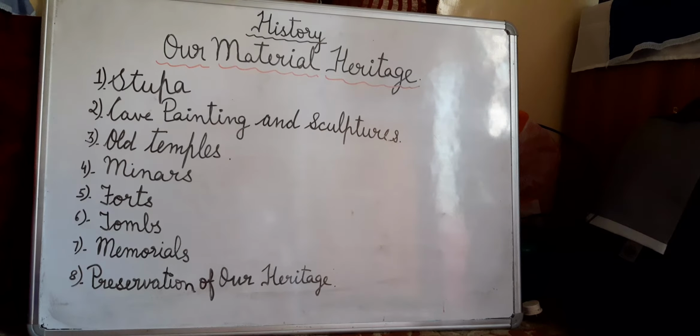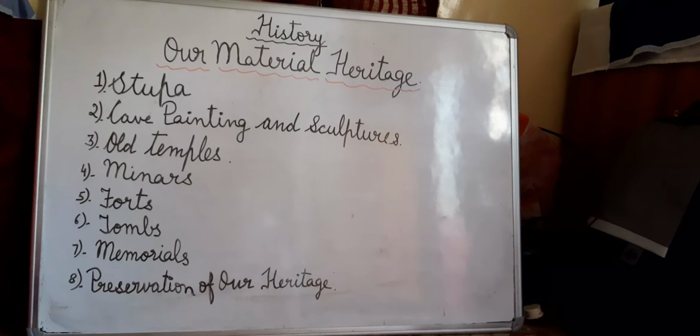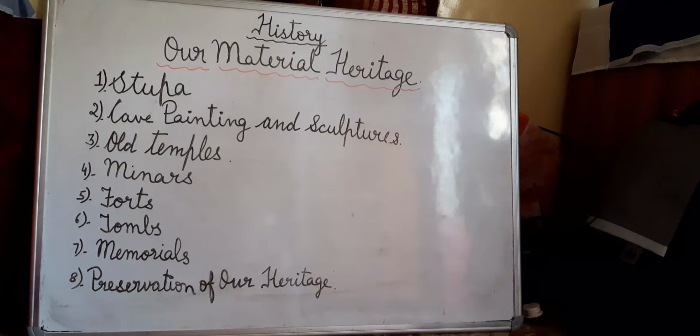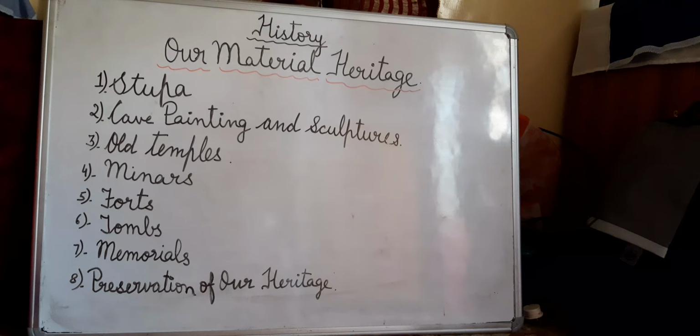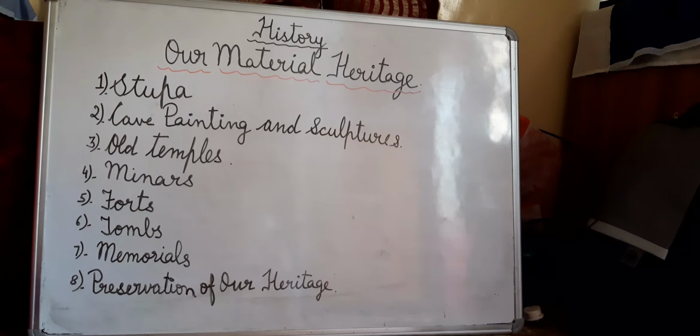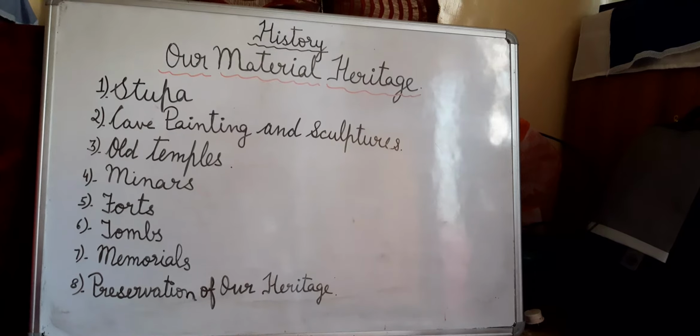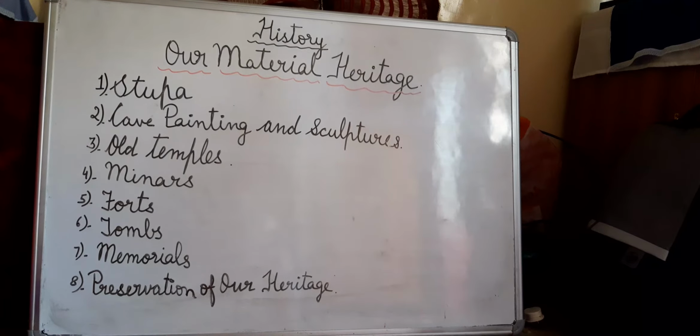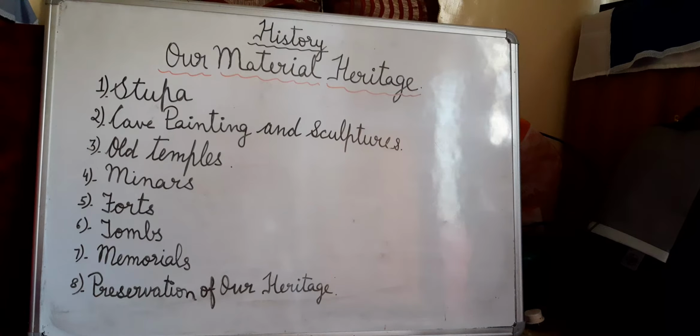So now first of all we are doing the stupa. Now what is a stupa, children? Stupas are large structures with roofs shaped in the form of a semicircle. This semicircle roof is also called a dome. These buildings are associated with Buddhism and are said to contain things belonging to Buddha.